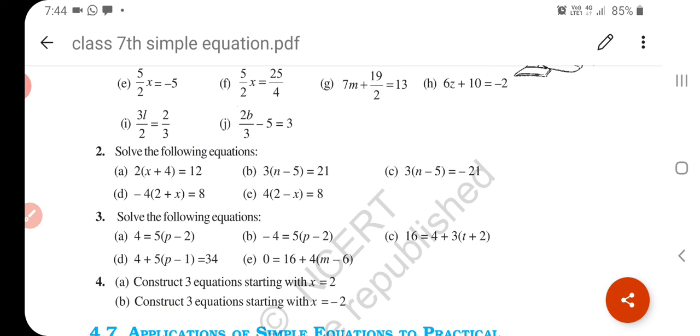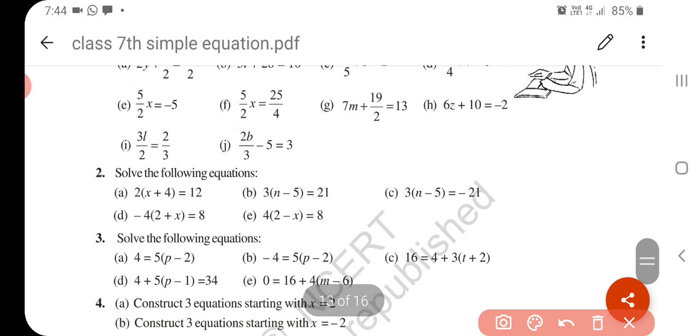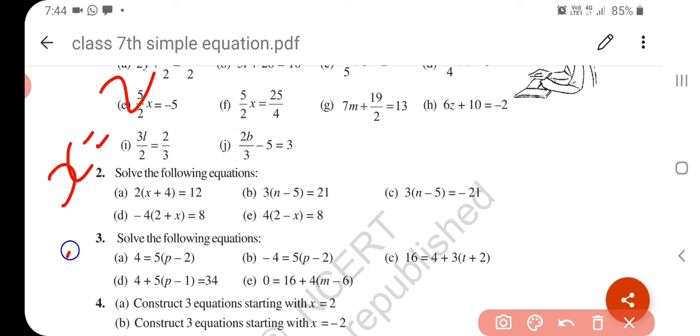Now construct 3 equations starting with x is equal to 2. You have to construct. So if it is given x is equal to 2, multiply both the sides by 3.